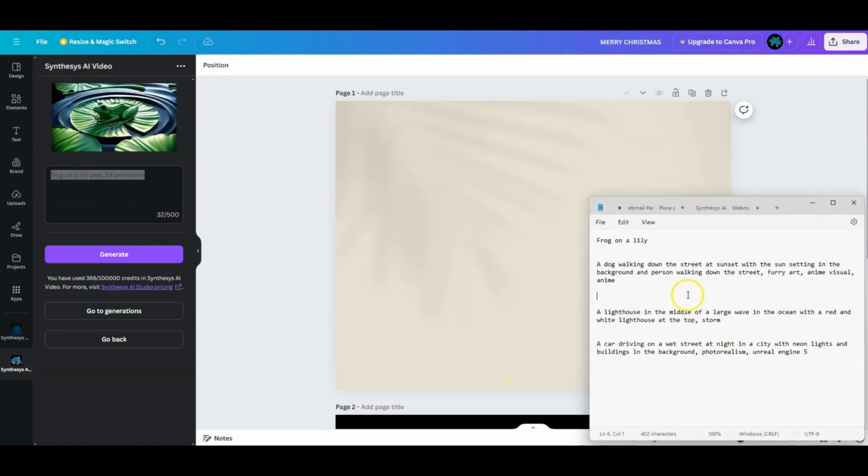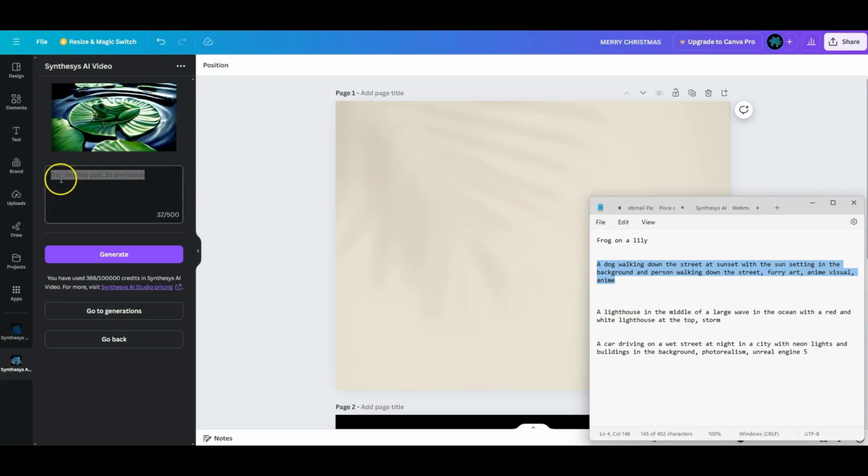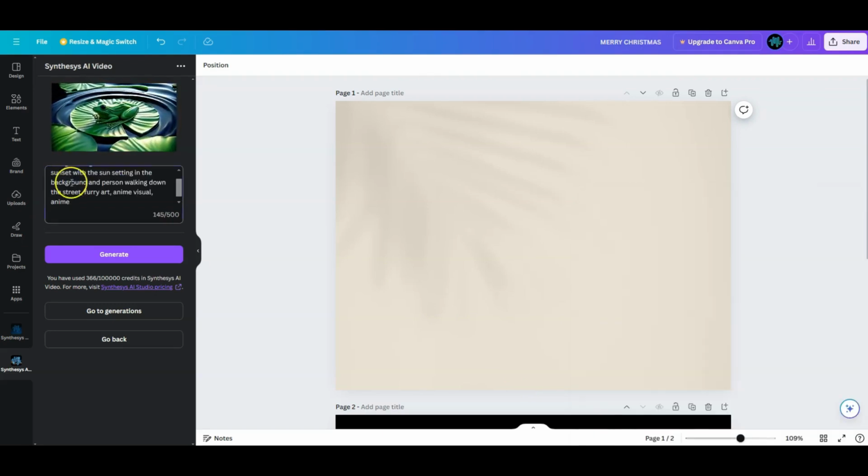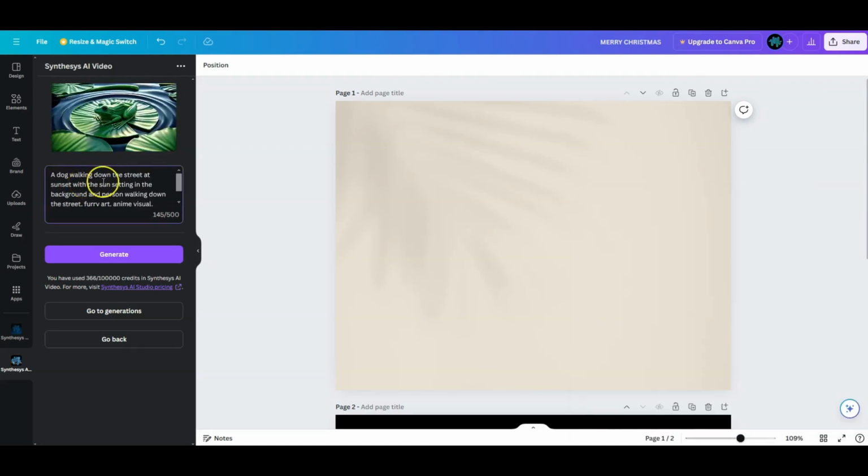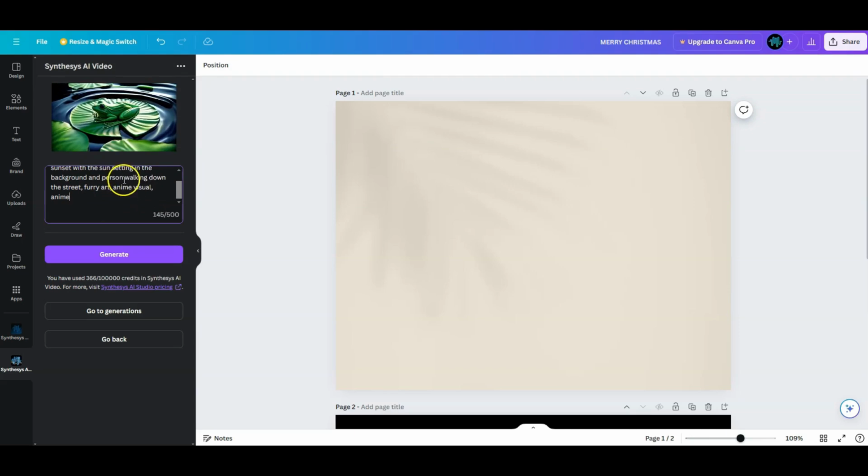And now let's try a little more complex text prompt. Okay, so something like this one. So the prompt is a dog walking down the street at sunset with the sun setting in the background, and person walking down the street. Furry art, anime, visual anime. All right. So I'm going to click on generate again.